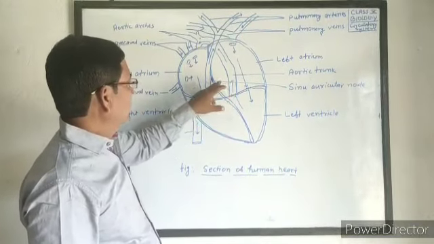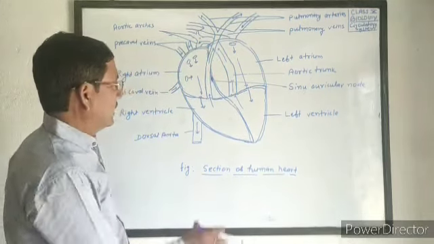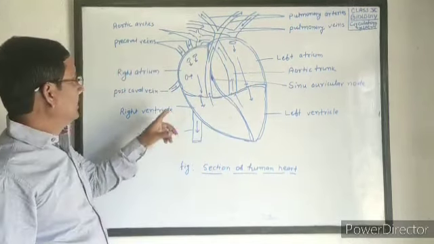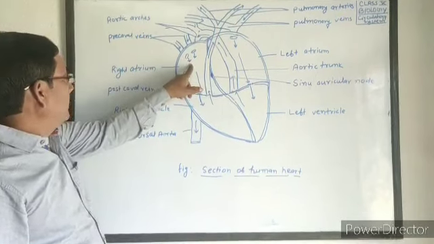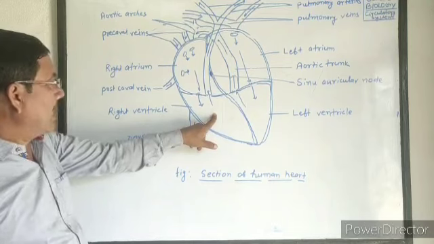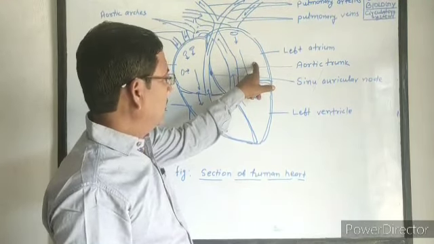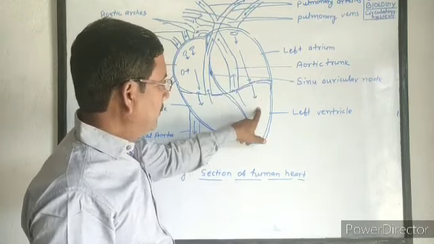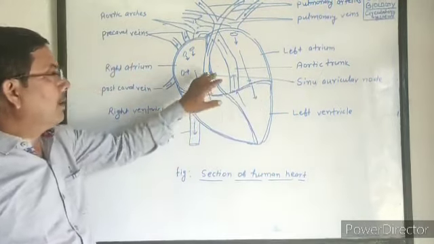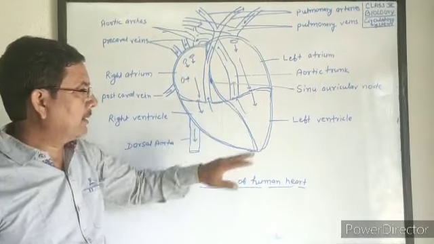Due to this mild current, first of all, the auricle contracts. Due to contraction of the auricle, the impure blood from the right atrium goes to the right ventricle, and pure blood from the left atrium goes to the left ventricle. Now auricles are relaxed and ventricles contract.